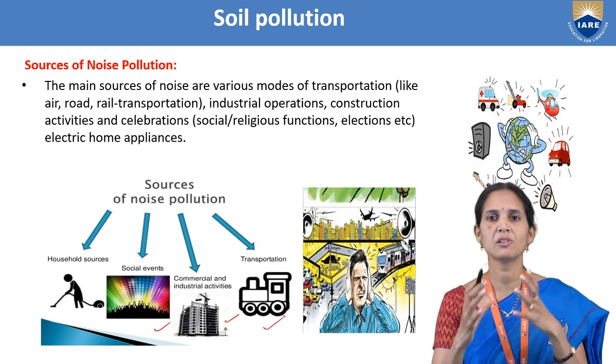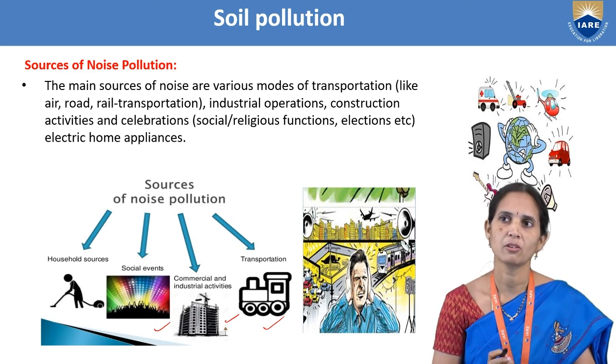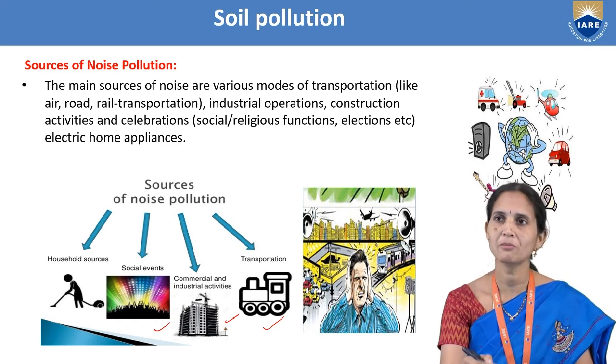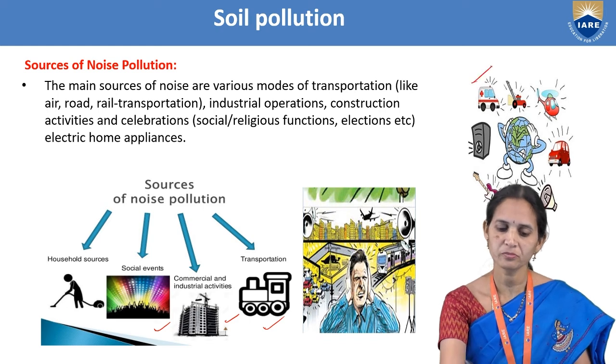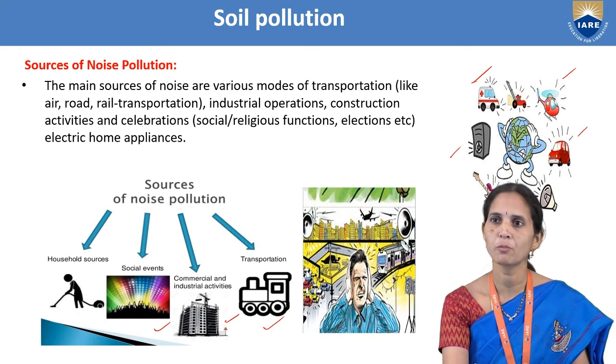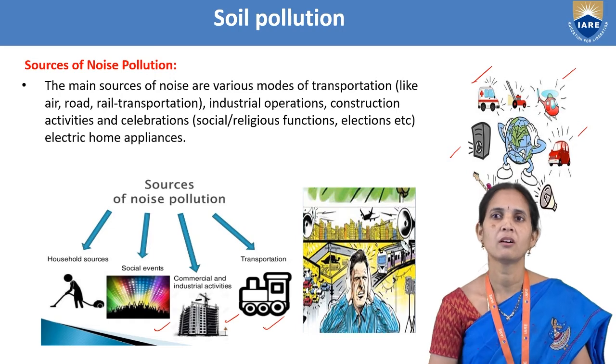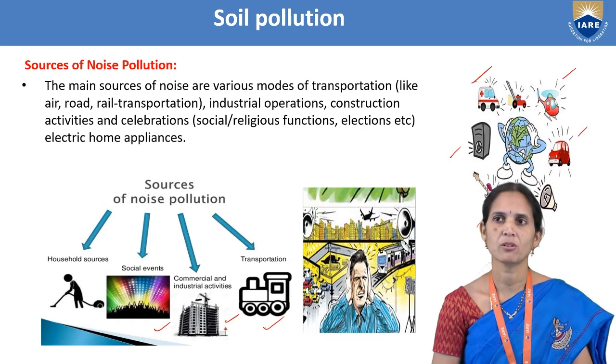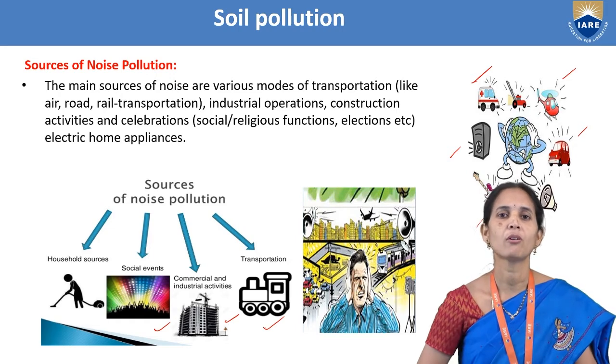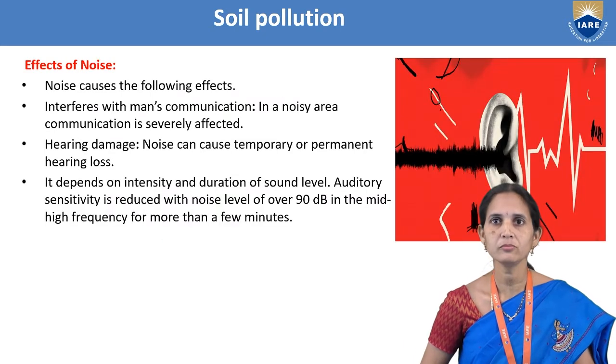All these lead to noise pollution. In this diagram we can see ambulance sound, for example aeroplane, and vehicles and sound. We use sound boxes and some music instruments. All these are sources of noise pollution.